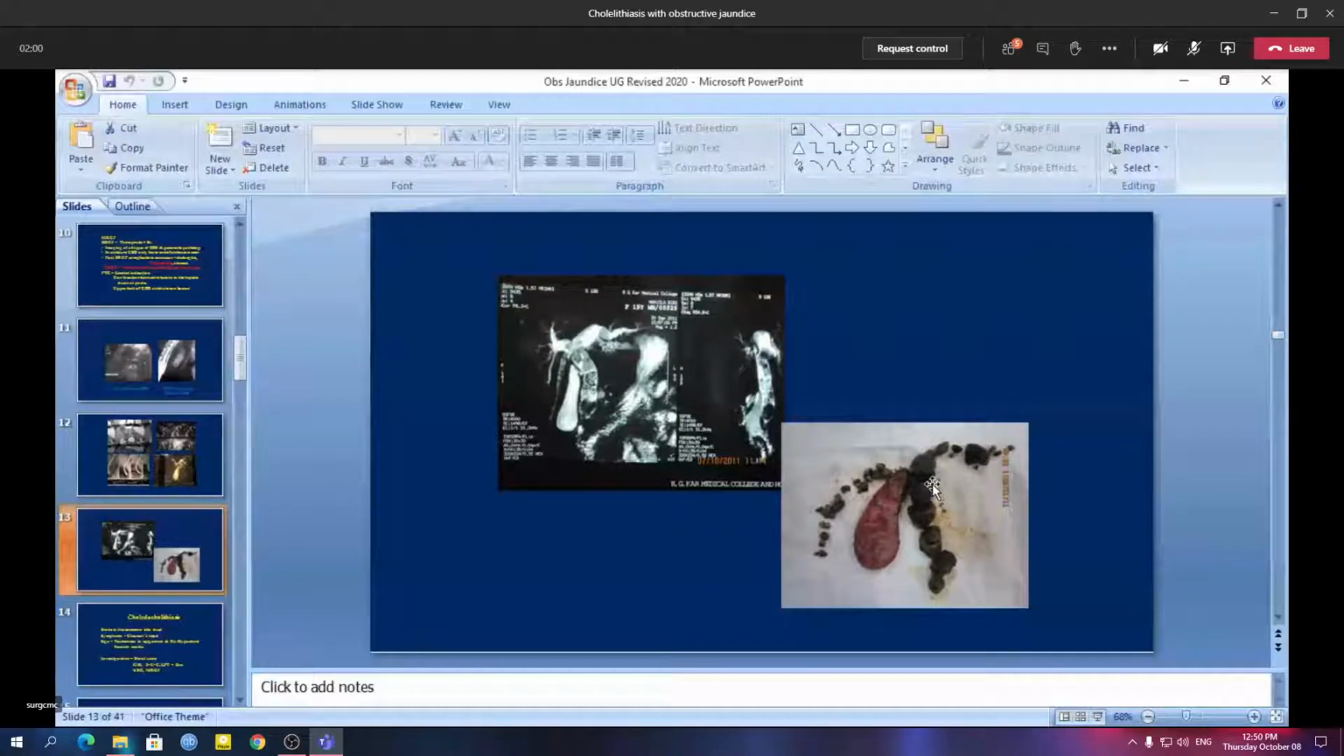So in fact, this is called hepatolithiasis because there is stone in the common bile duct, stone in the left hepatic duct, stone in the right hepatic duct, as you can see here. So this is actually a case of hepatolithiasis. That means there is stone in the common bile duct as well as the right and left hepatic ducts.